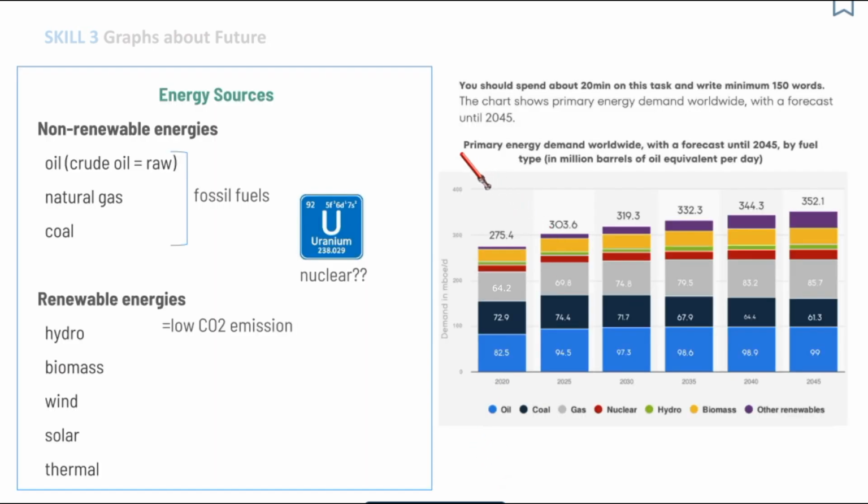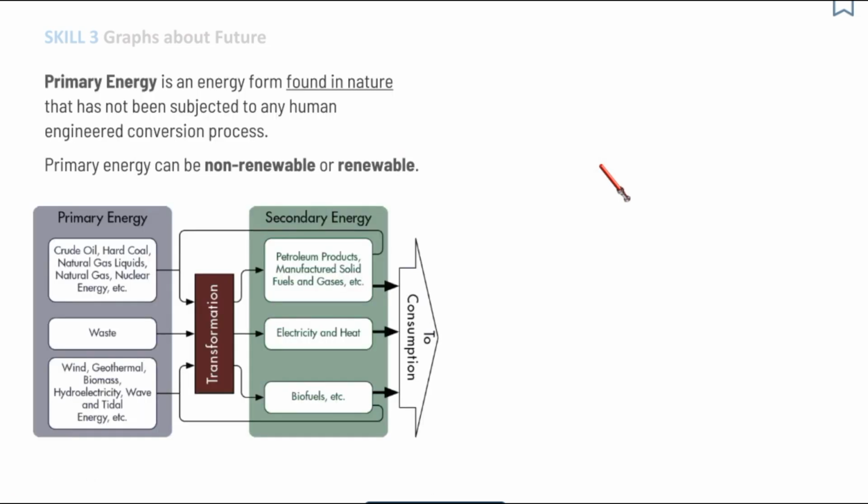Another term that we have seen in the graph is primary energy. Primary energy demand. So what is primary energy? Primary energy is an energy form found in nature that has not been subjected to any human engineered conversion process.